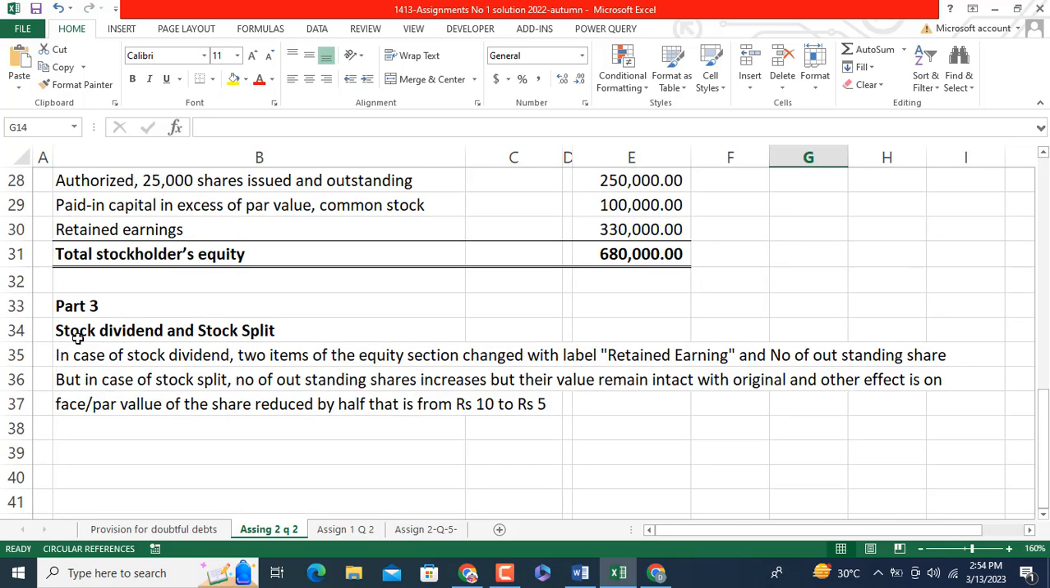So let's move to part number 3, stock dividend and stock split, as I will discuss. In case of a stock dividend, two items of the equity section change: retained earnings and the number of outstanding shares. But in case of a stock split, the number of outstanding shares increases, but their value, meaning the amount, remains intact with the original, and the other factor is that the par value of the share is reduced by half, that is from rupees 10 to rupees 5. I hope you will find this question useful.